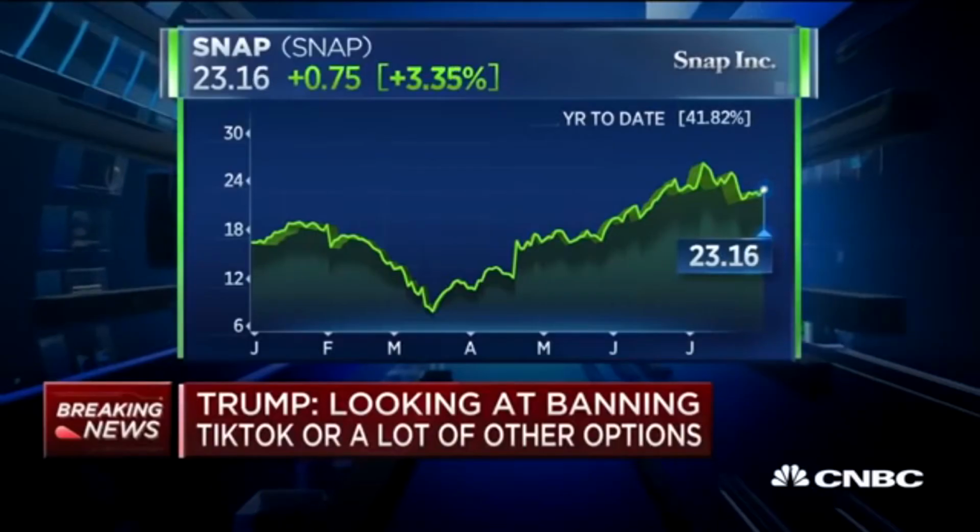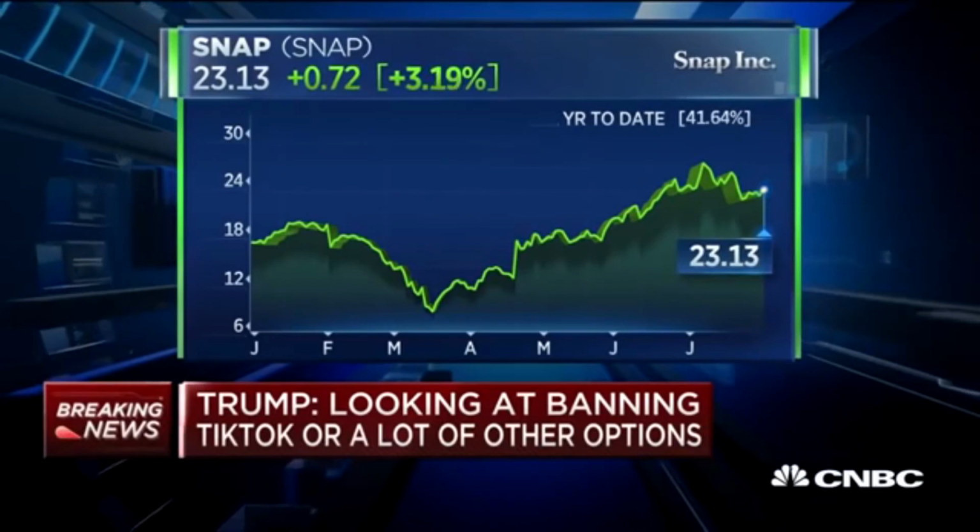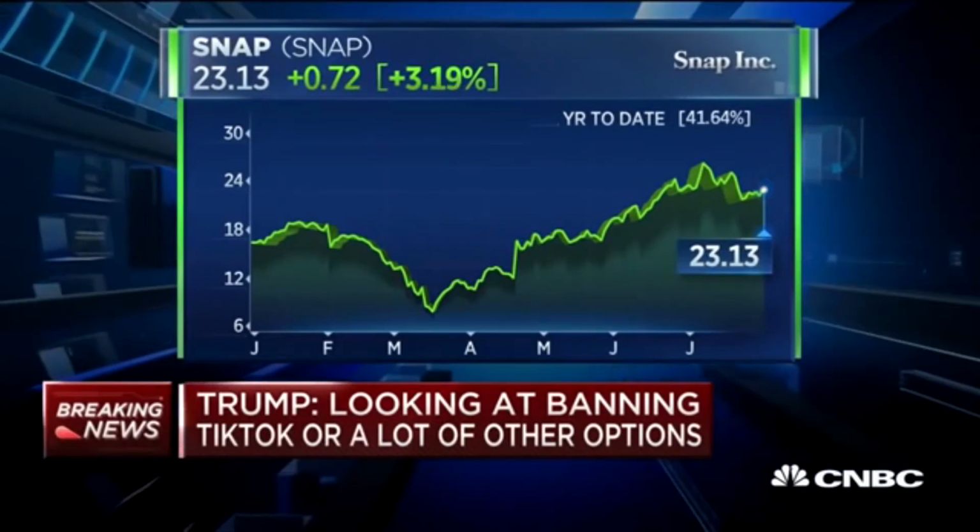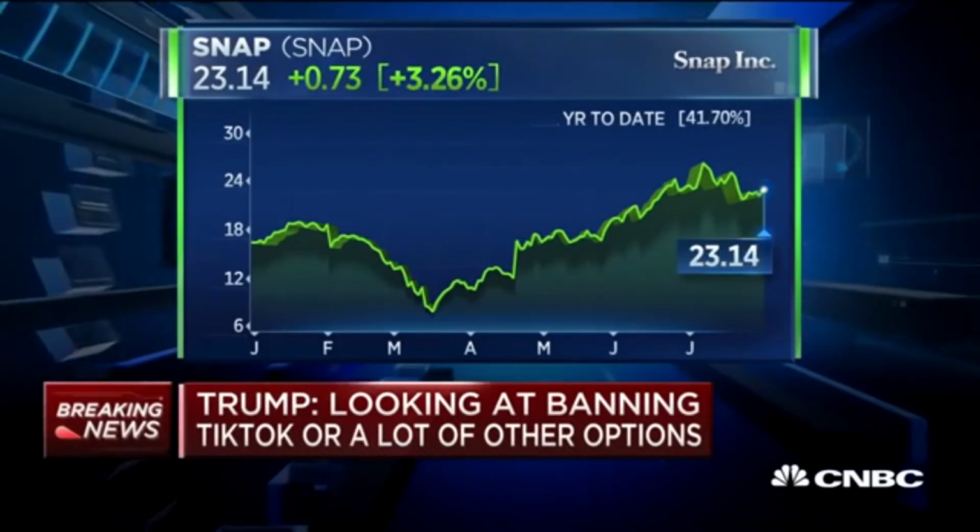TikTok isn't available in China, where a sister app is used. A deal could be worth between $10 billion and $30 billion, according to CNBC. The large price range may reflect the different proposed deal structures. The initial executive order left open the prospect of Microsoft reaching an agreement since it didn't go into effect until September. The follow-on order doubled the amount of time until the deadline for a sale.